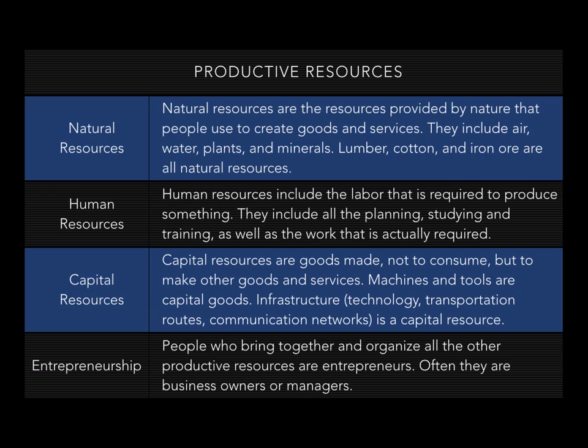These are all the foundation of an economy, and they are capital resources. And the fourth type of productive resource is entrepreneurship. These are people who are extraordinarily skilled at bringing these productive resources together and organizing them into something of value. They're often referred to as business owners or managers.